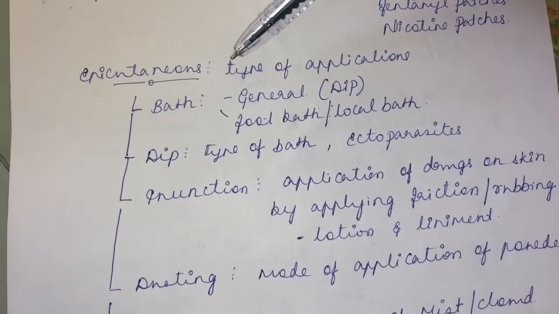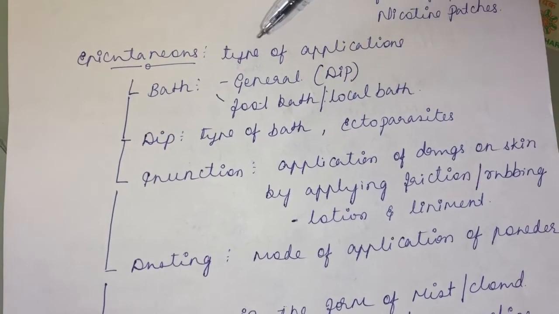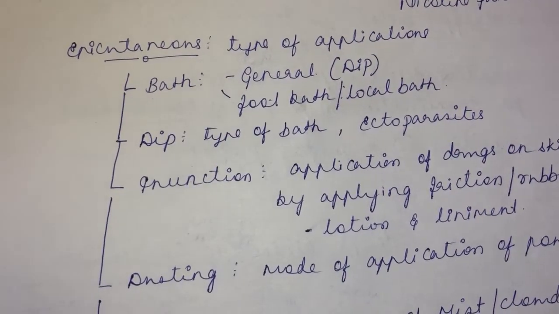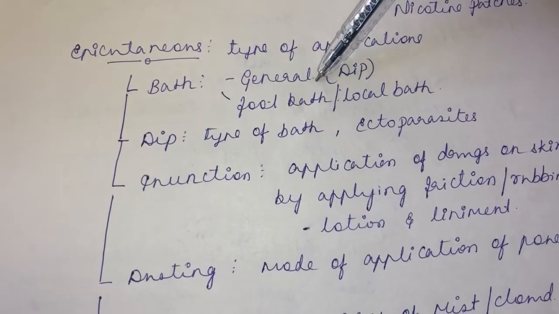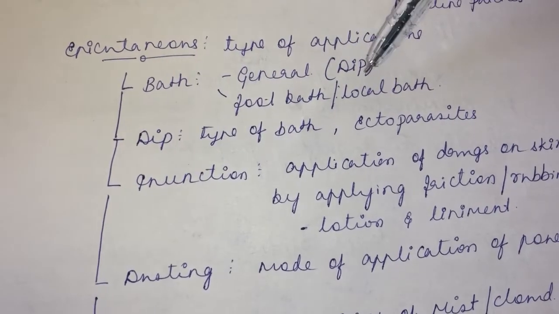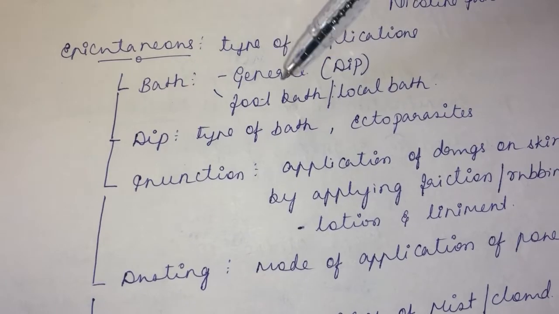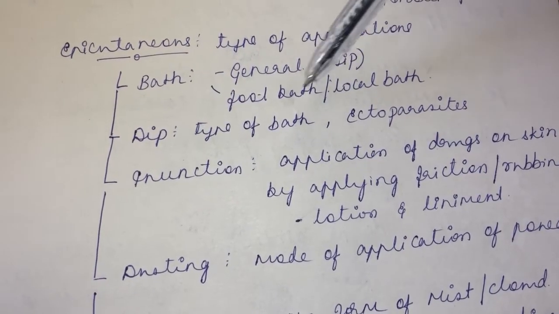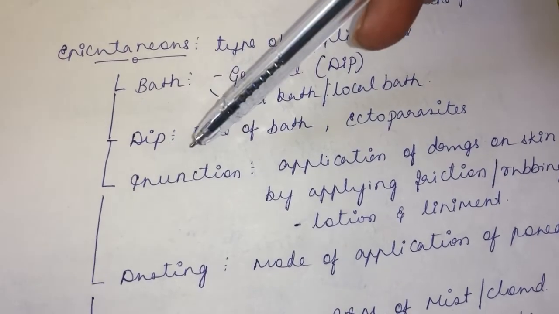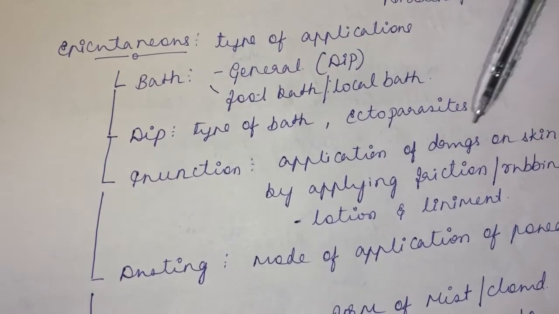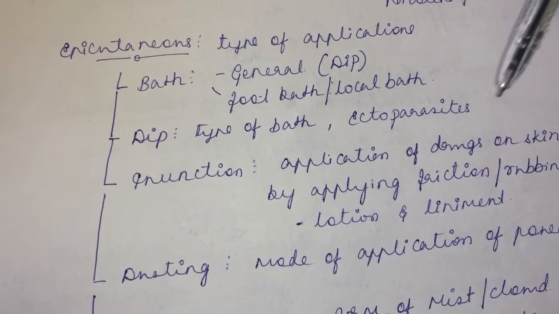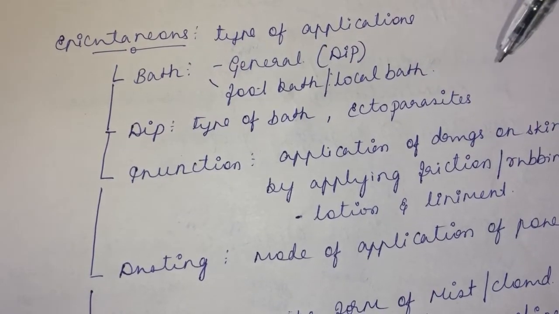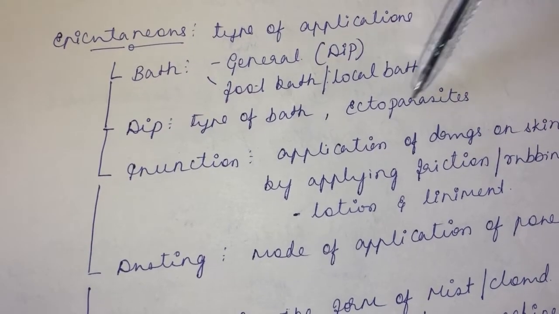Then epicutaneous, on the skin. What type of applications are you going to use in veterinary practice? Bath. Similar to our bath. If it is general, the bath for the entire body, you call it dip, also dipping. Then foot bath for a particular area of the body. In a foot bath, only the foot is immersed, so that is a local bath. Dip is a type of bath only to get rid of ectoparasites. For sheep and goats, dipping is where you dip the entire body into the ectoparasiticide fluid, so they get rid of ectoparasites.